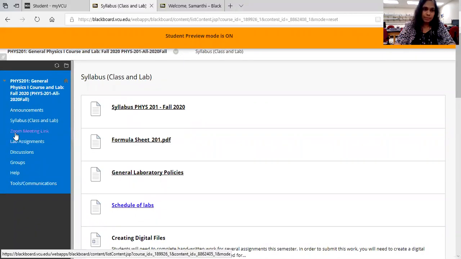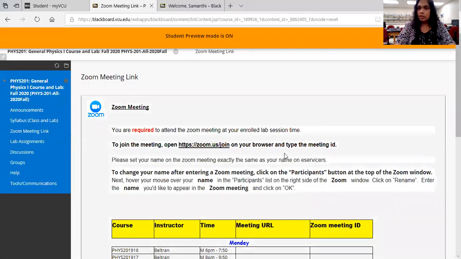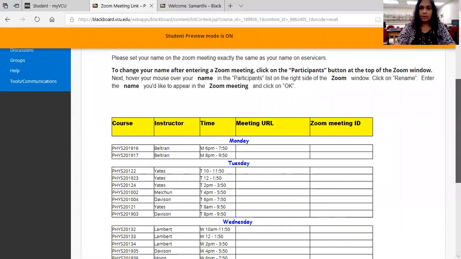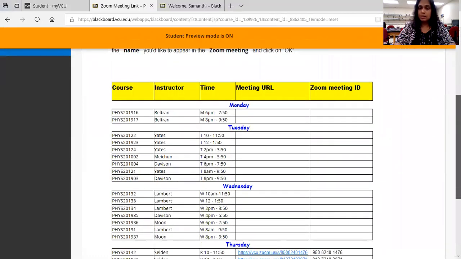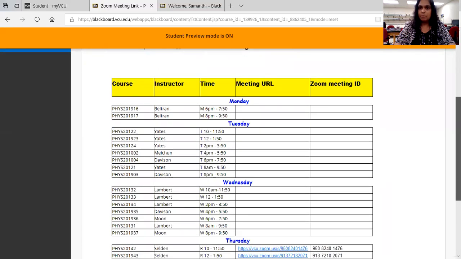Then the next tab is the Zoom meeting link. When you open that, here's the introduction on how to join a Zoom meeting. And over here, you can see a whole bunch of class meetings. You don't need to attend all of these. You are attending only for your enrolled lab section. By next Monday morning, you will see all the meeting URLs or the Zoom meeting IDs.